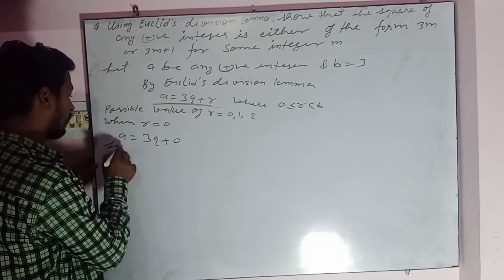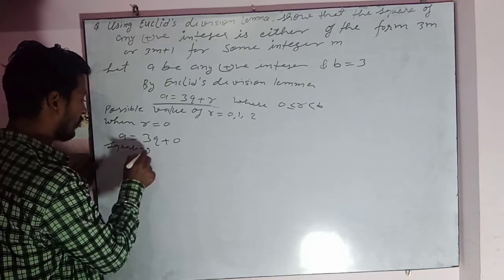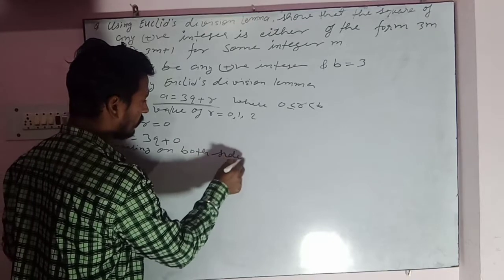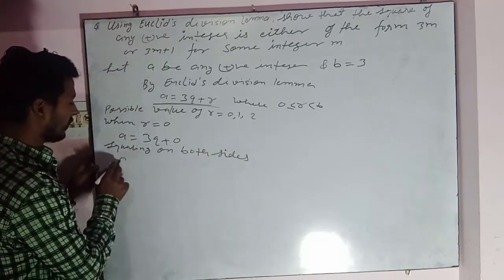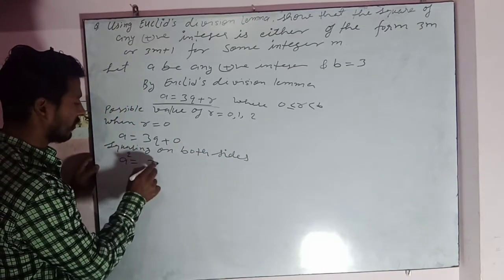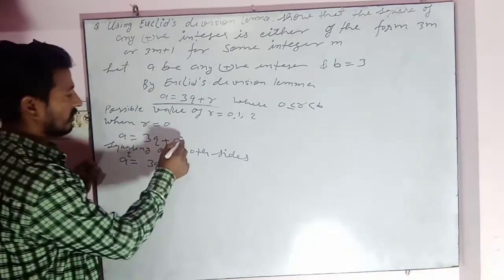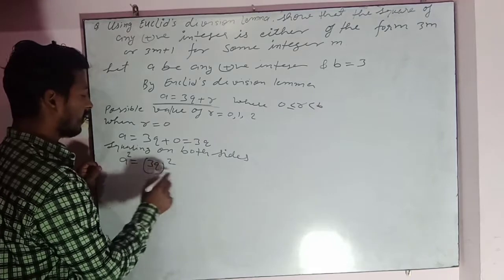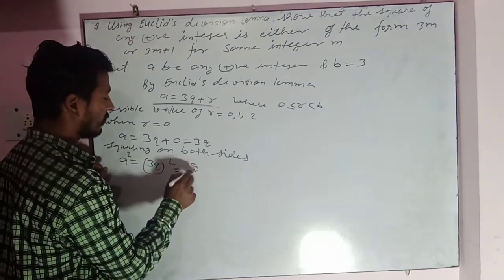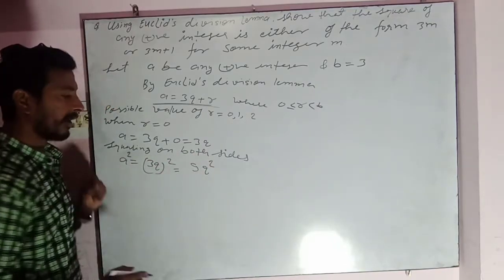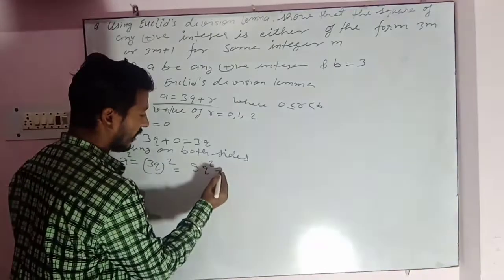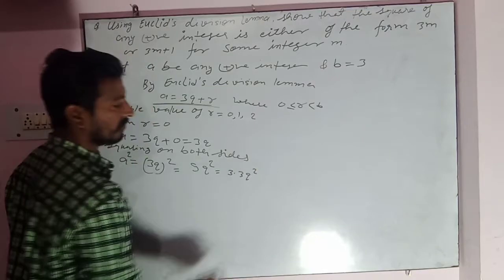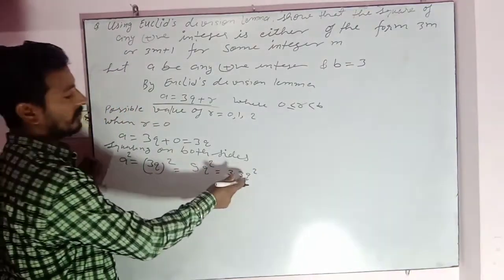Now squaring on both sides, then this becomes a square, and this is 3q, so 3q whole square. Then it can be written as 9q square, and further 9q square can be written as 3 into 3q square. Now 3 times 3 is 9, so 9q square.